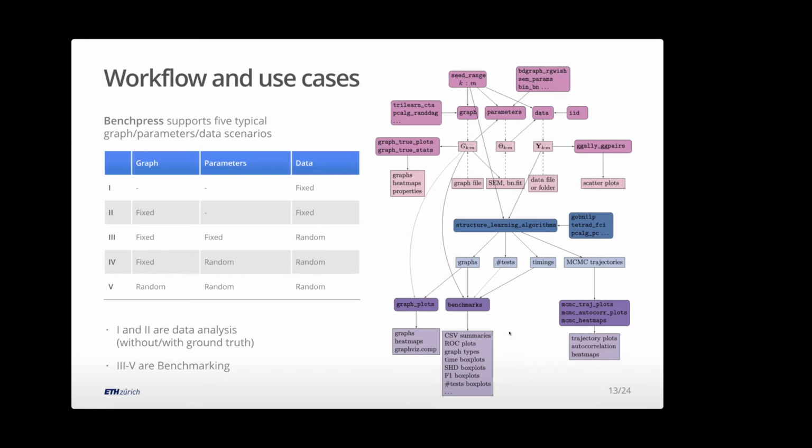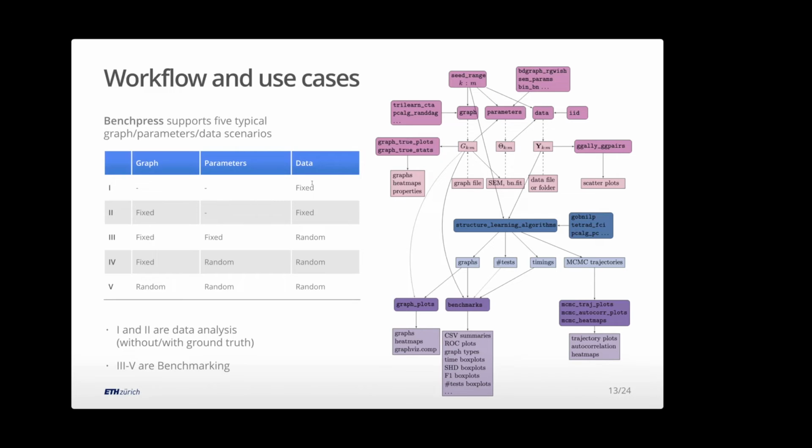And the thing I really wanted to focus on is, as in the title, how do I use this for benchmarking? How can I test whether my algorithm is a good one? How can I pick a good algorithm for my downstream analysis? So these are ones we use in oncology, or computational oncology, or in computational statistics. So we defined, if you like, 5 main scenarios.